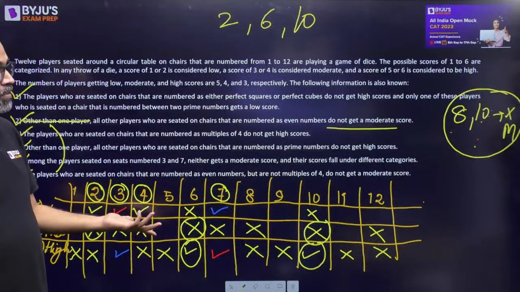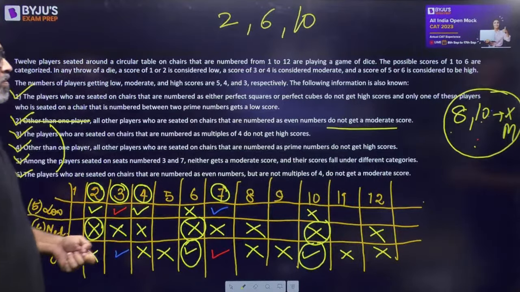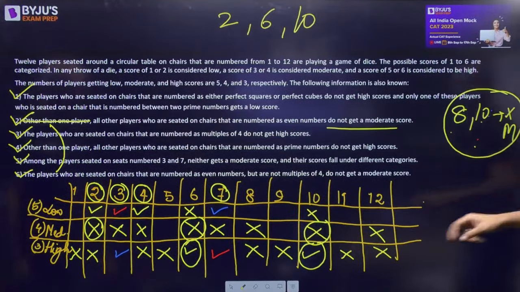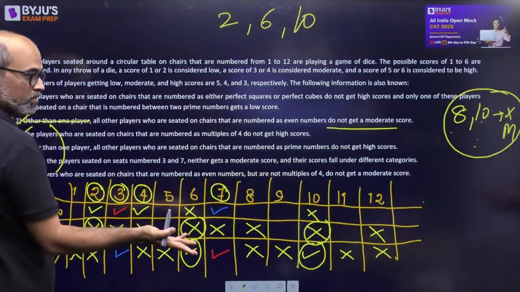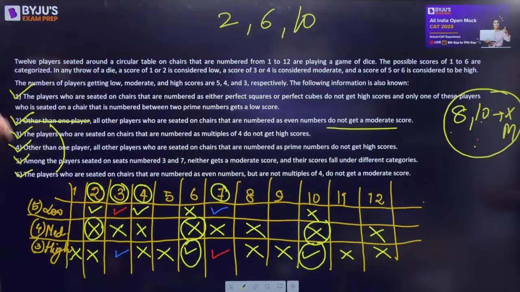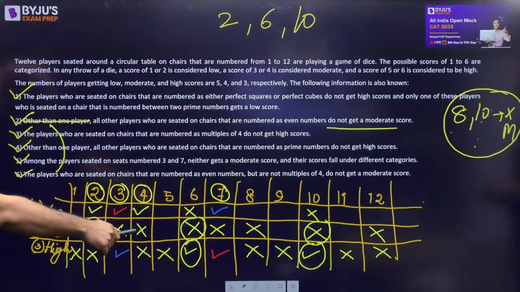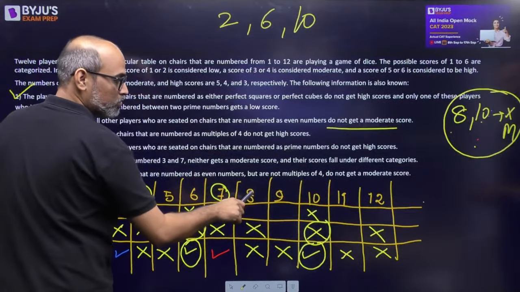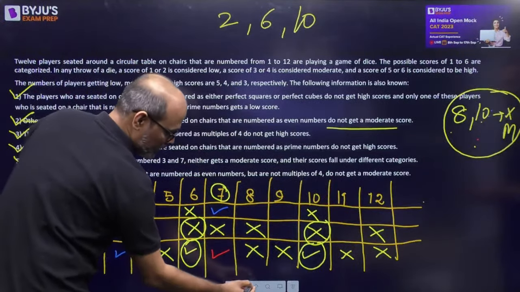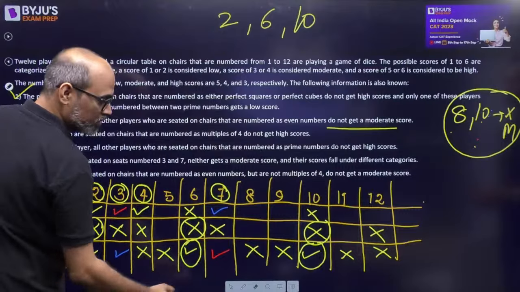No. Because out of 8 and 10, one of them will not get a moderate. So 10 doesn't get, तो 8 हो सकता है? 8 definitely will be moderate. Out of 8 and 10, one doesn't get a moderate. And the other will get a moderate.